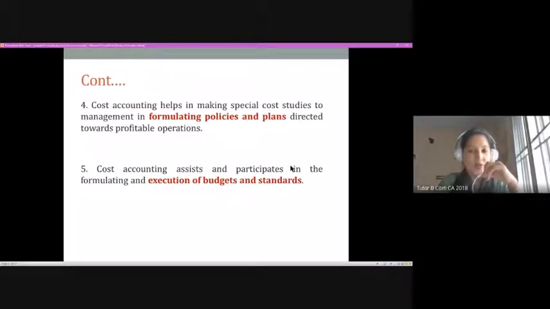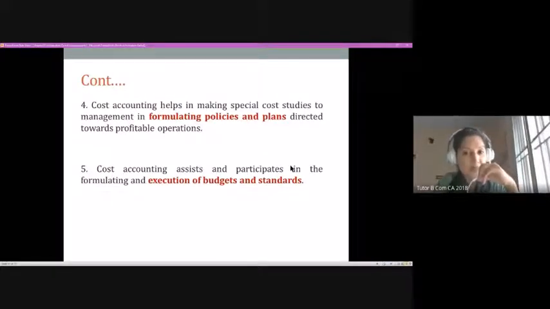The information provided by the cost accounting department can be used by the management or the administrative body for preparation of the budgets or setting up standards to have a better and effective control management system within an organization.